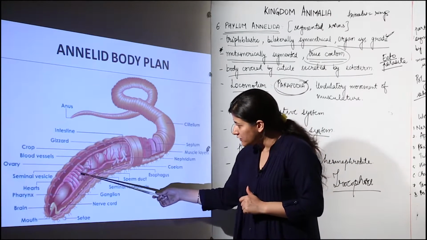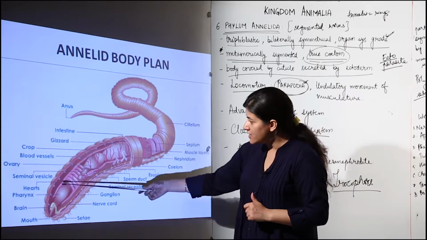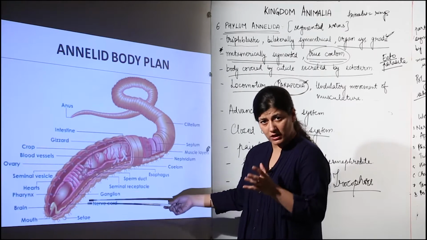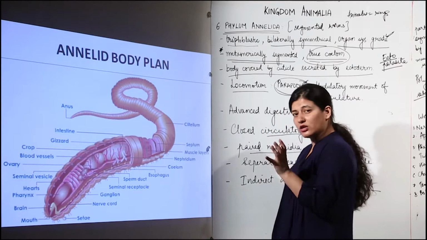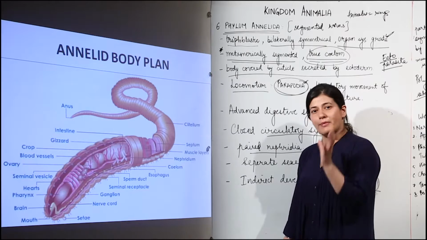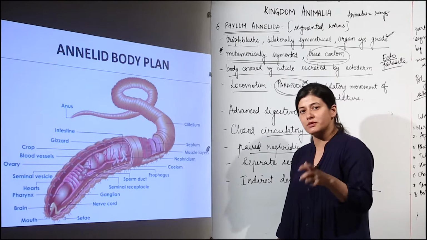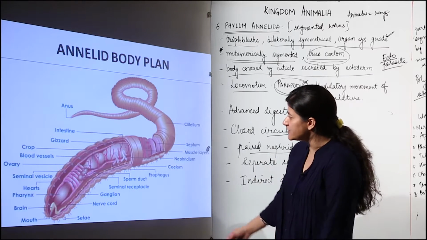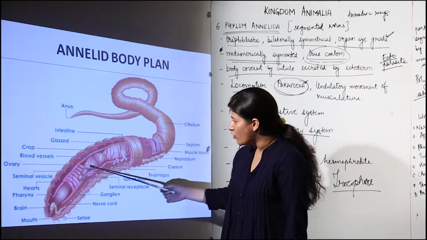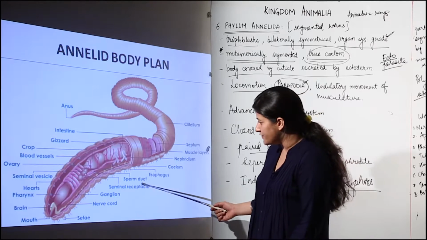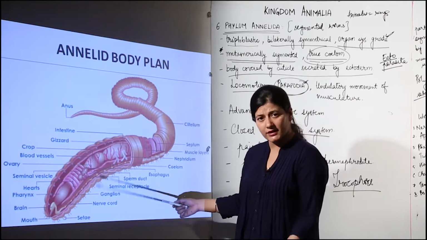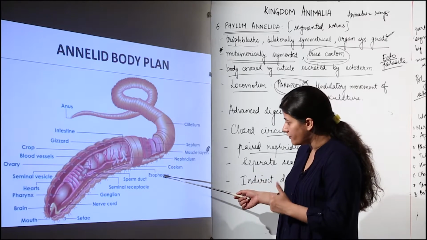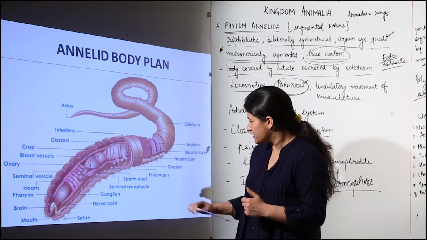There is a reproductive system, and there is a heart. We are talking about a closed circulatory system, in which there is a pumping organ responsible for pumping the body fluid into the blood vessels. We have the reproductive system, the ovary, which is female. Then we have the seminal receptacle and the sperm duct, which means male and female reproductive systems are present in the same organism, a hermaphrodite. Then we have the esophagus present over here.